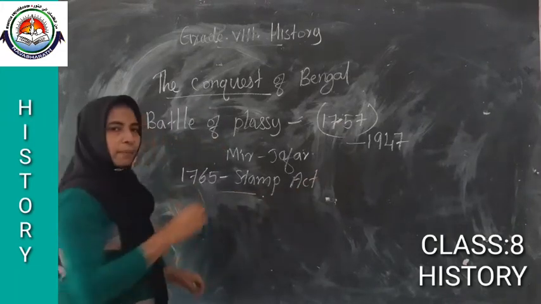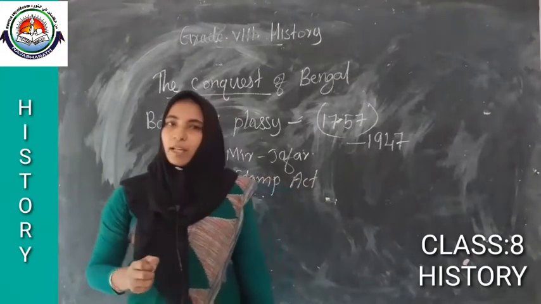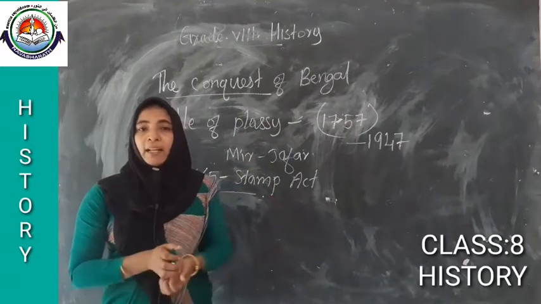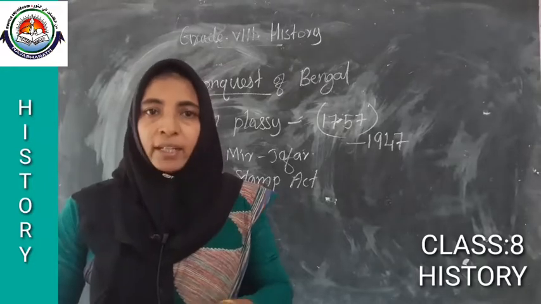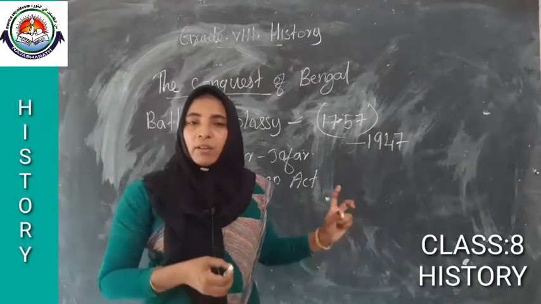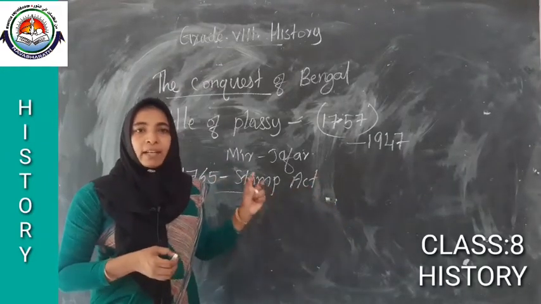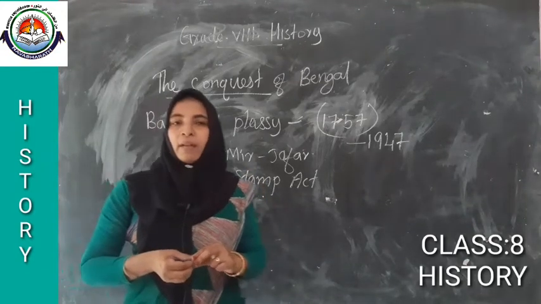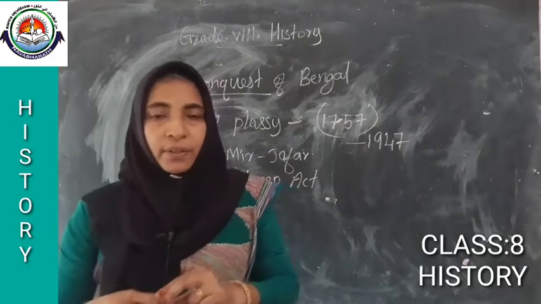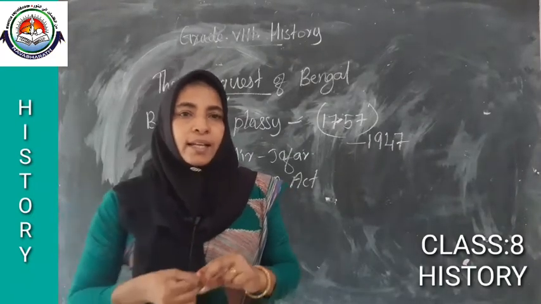What do you mean by a Stamp Act? Listen, in order to meet their war expenses, they need more and more money. So in order to meet their war expenses, they levied a tax upon the American colonies.